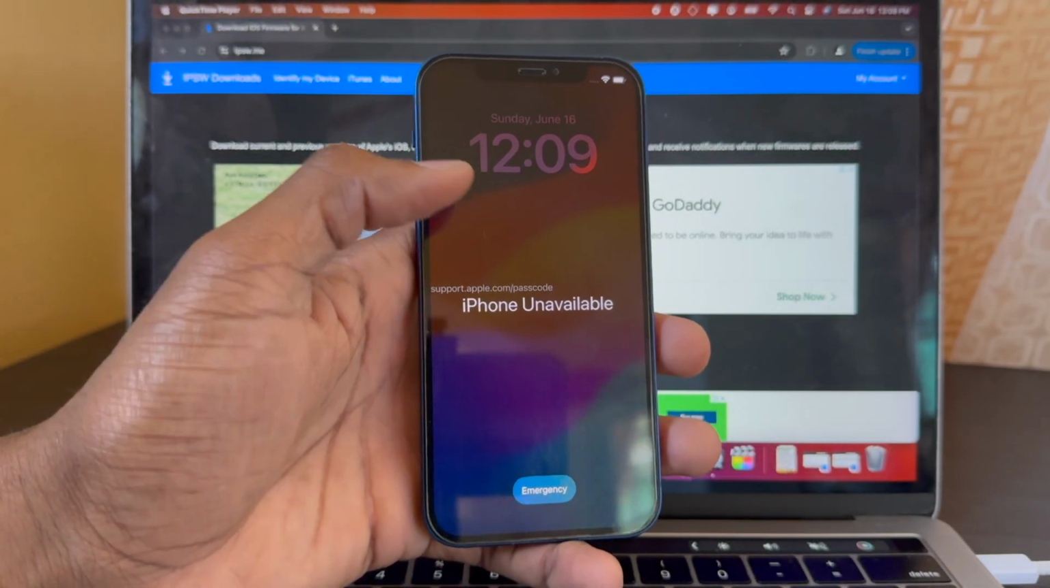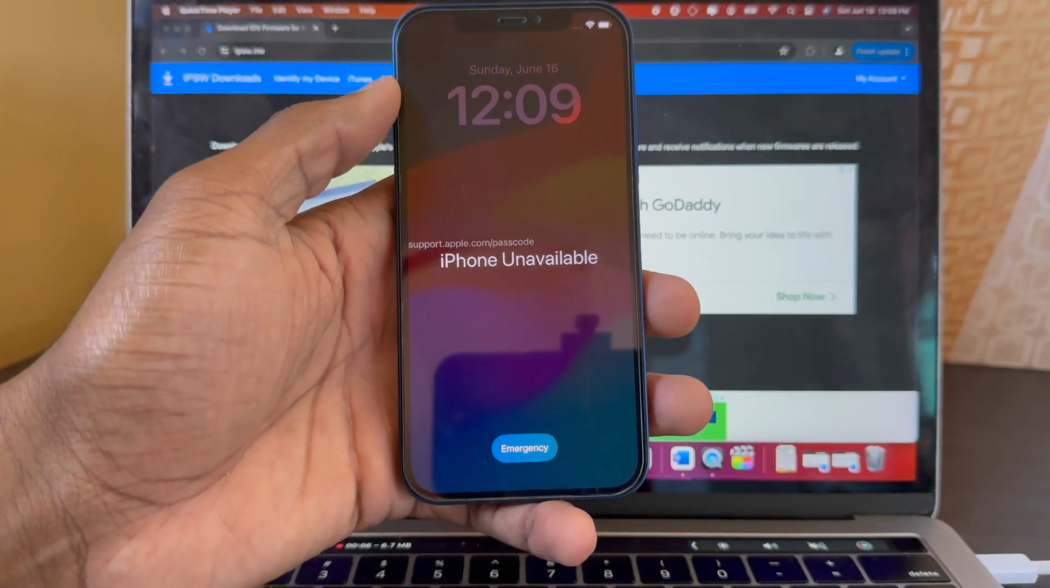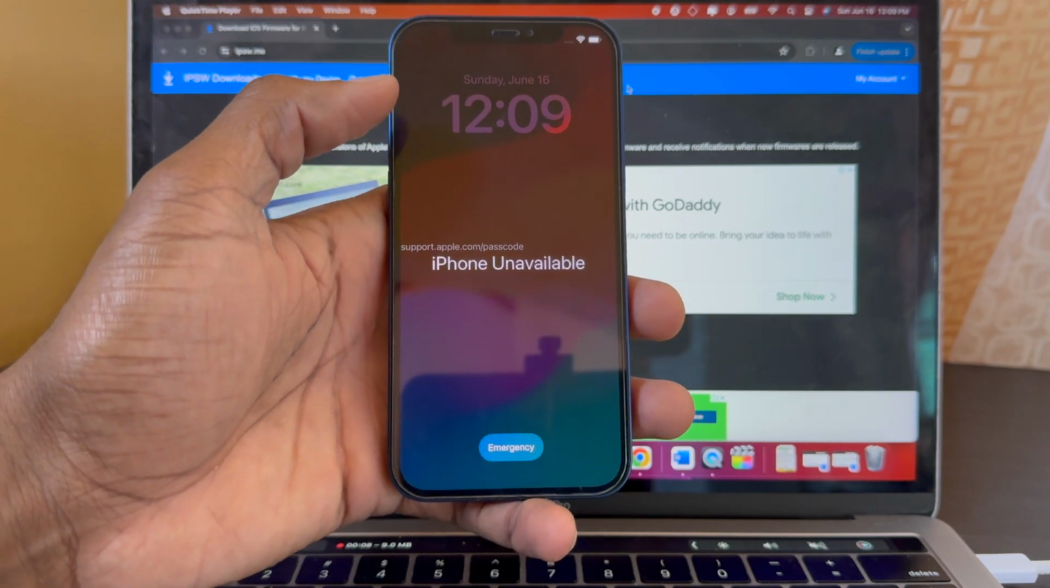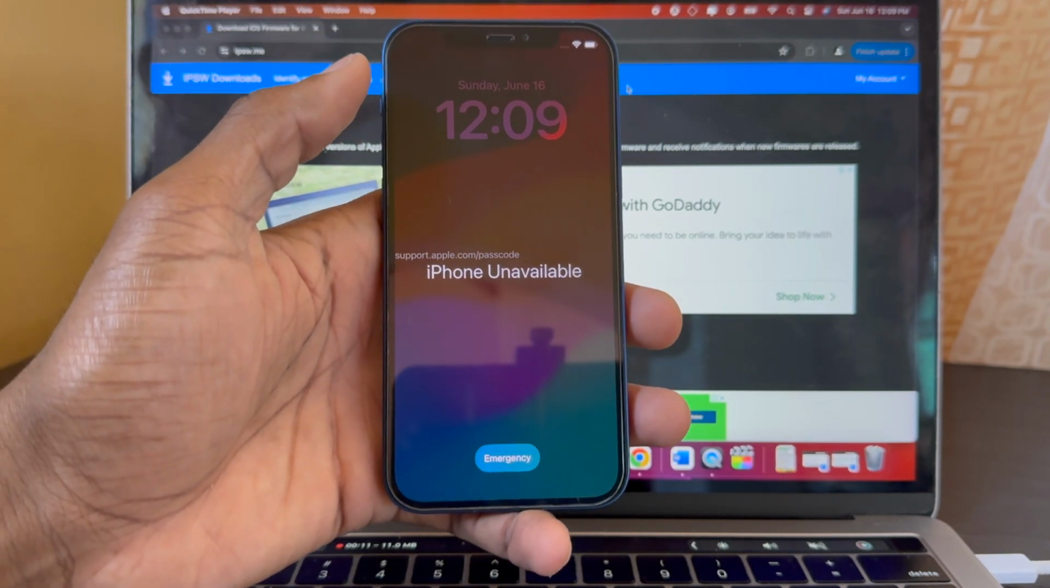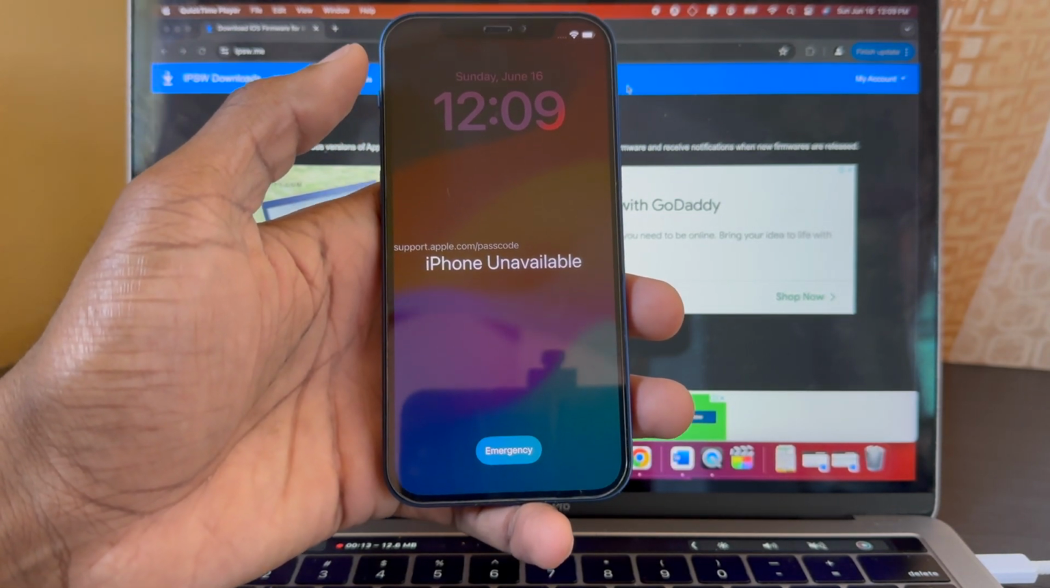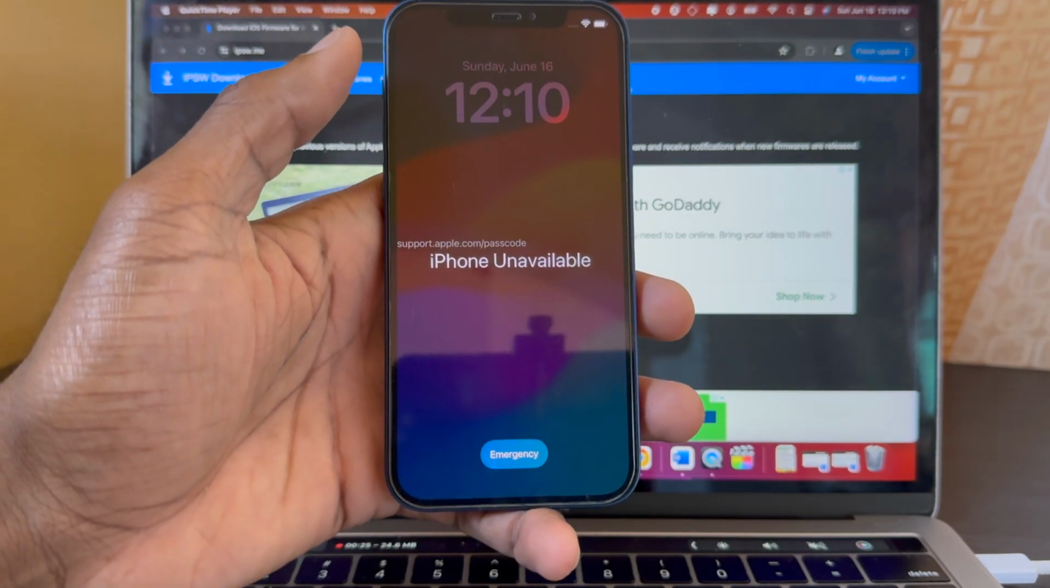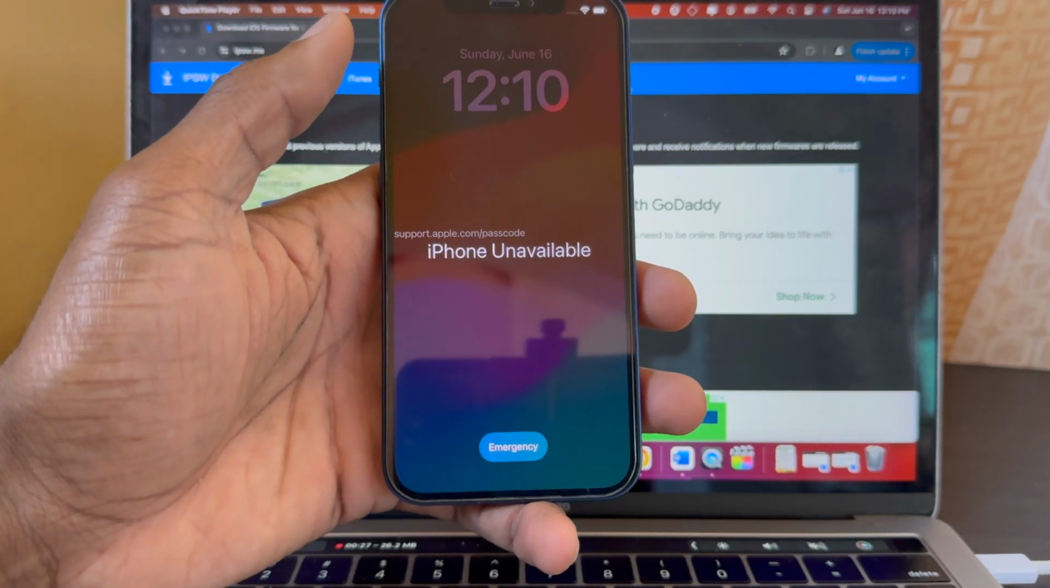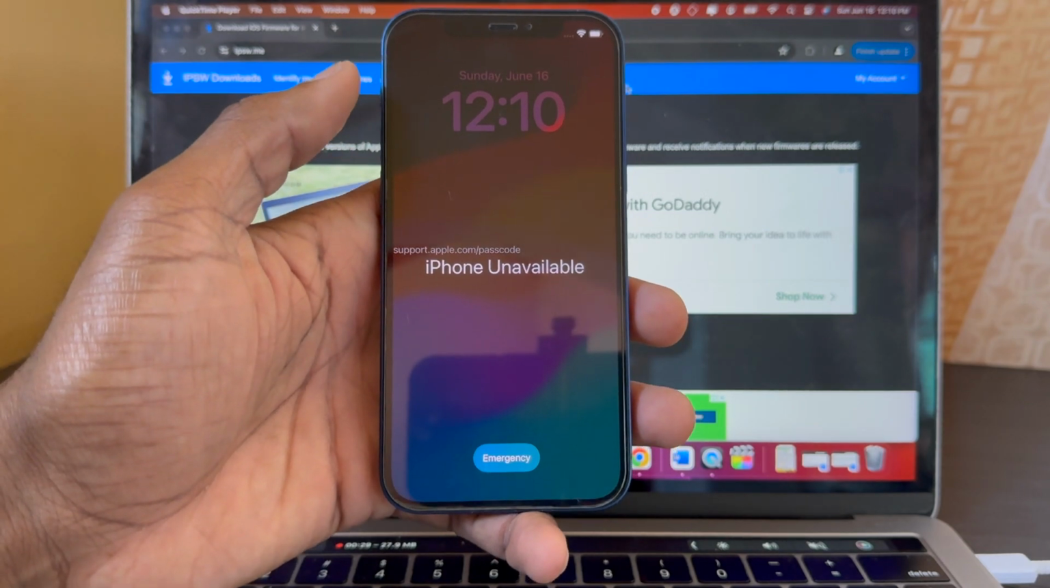Hey guys, it's me Sean, and today I'm going to show you how to clear this error, iPhone unavailable, from your iOS device. This normally occurs when you have entered your passcode incorrectly too many times. So I'm going to show you how to clear this error and regain access to your iOS device.